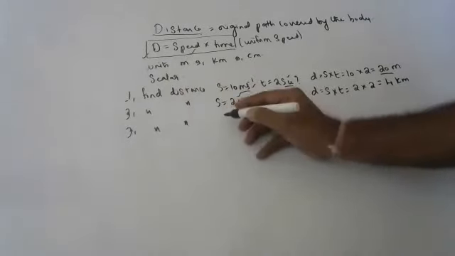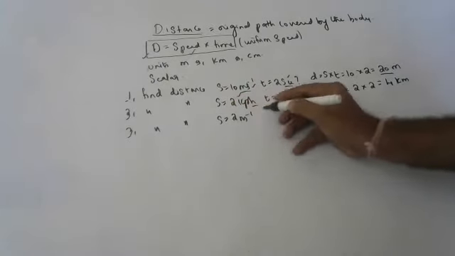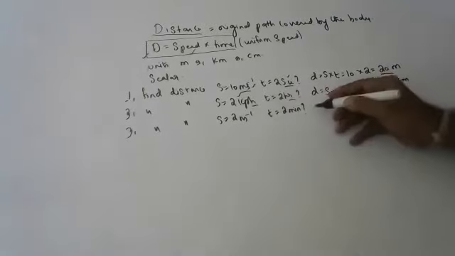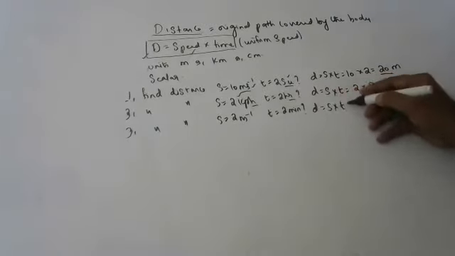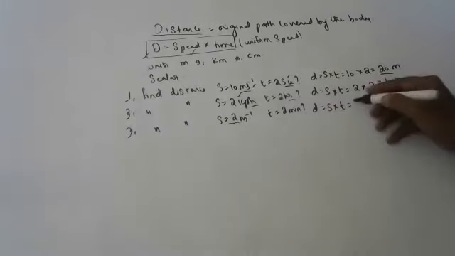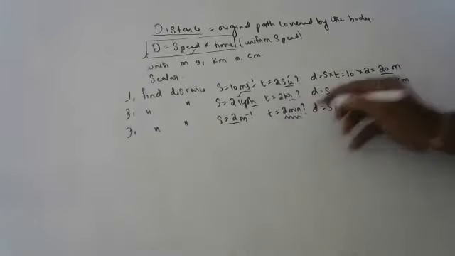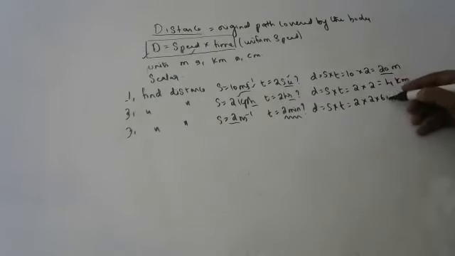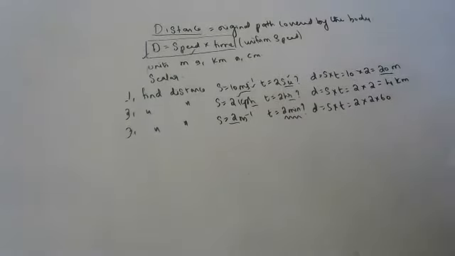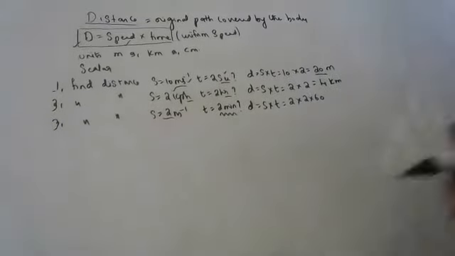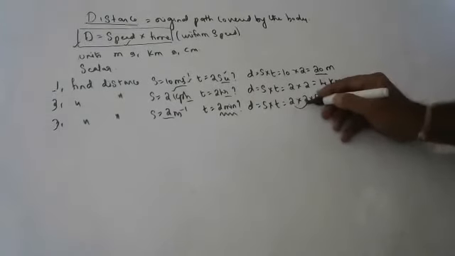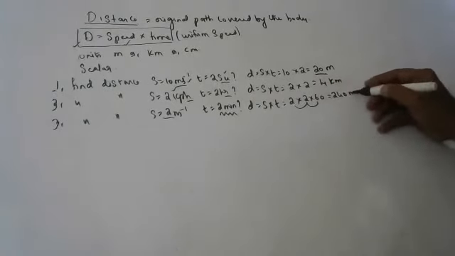Next, Narayana. Find distance moved by the body. The speed is 2 meters per second and time is 2 minutes. So distance is equal to speed into time. What is the speed? 2 meters. What is the time? 2 minutes. How to convert minutes to seconds? Into 60. 2 into 60. So 4 is 240 meters.